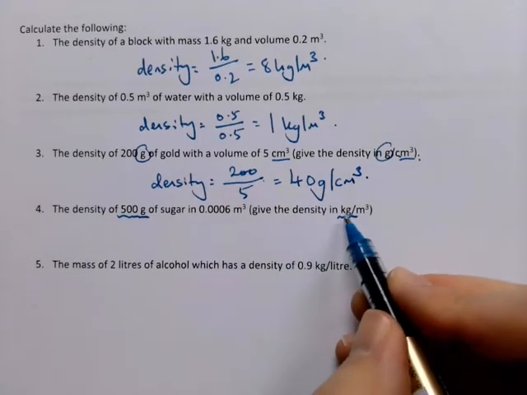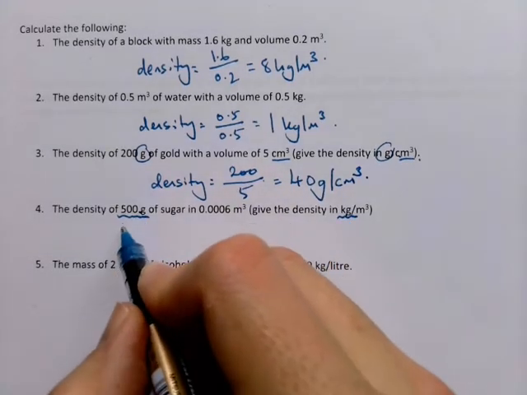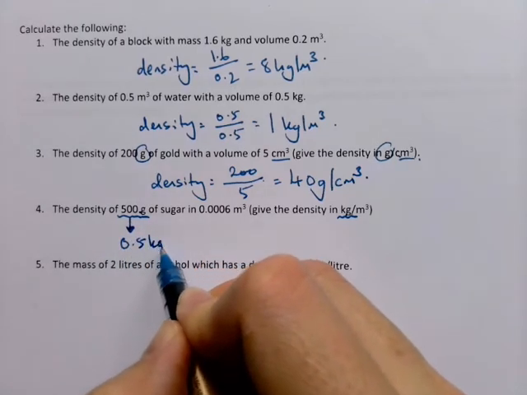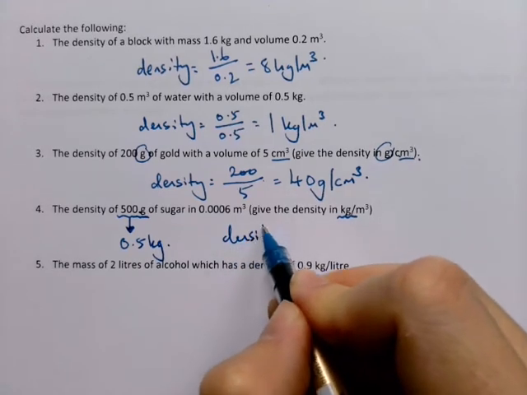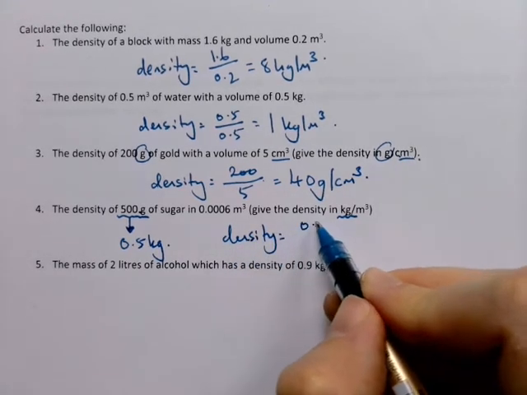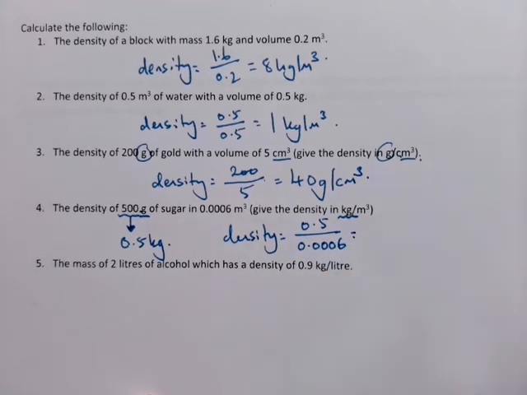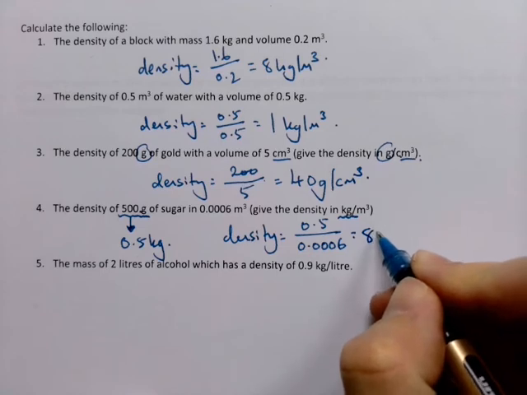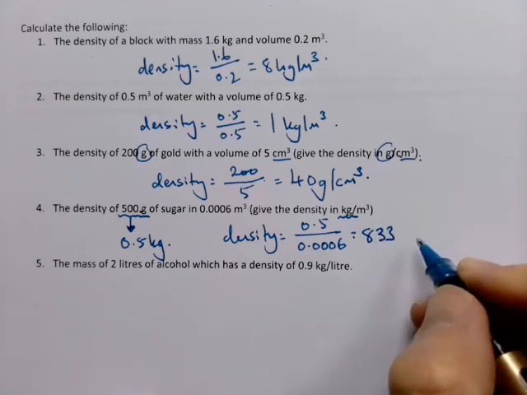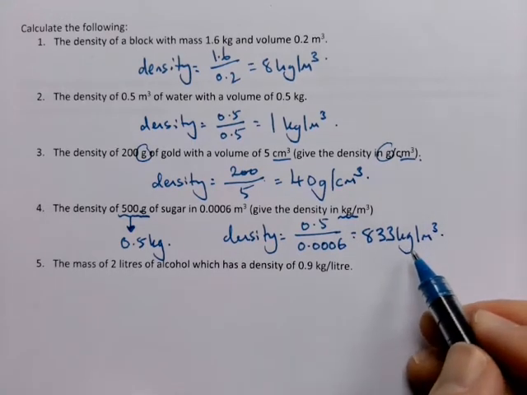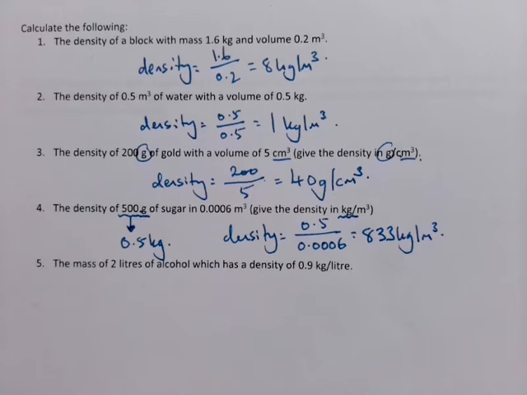Now, next question. We want it in kilograms, but we're given it in grams. So first of all, we need to convert this to kilograms. So that's 0.5 kilograms. So my density is 0.5 divided by 0.0006. So I do that, 0.5 divided by 0.0006, I get 833 kilograms per meter cubed, which I think actually is quite close to the density of sugar.